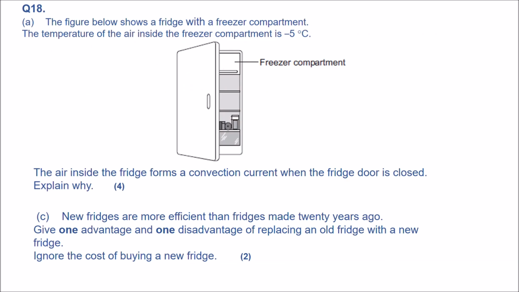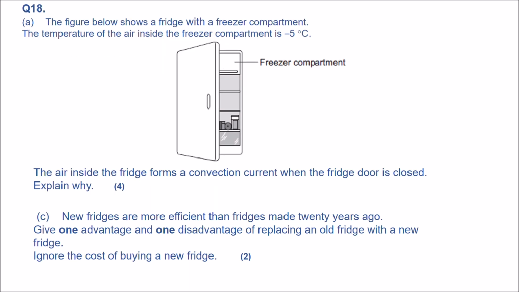Question 18. The figure below shows a fridge with a freezer compartment. The air inside the fridge forms a convection current when the fridge door is closed. Explain why. And then the second part: new fridges are more efficient than fridges made 20 years ago. Give 1 advantage and 1 disadvantage of replacing an old fridge with a new fridge, and ignore the cost of buying a new fridge.